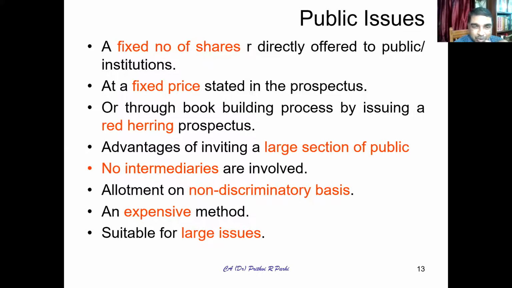No intermediaries are involved. It is on a non-discriminatory basis. Anybody can apply. It will be reflected in the cumulative data. He may be allotted shares. If shares are oversubscribed, then shares may be allotted proportionately. It is an expensive method, as book runners and other merchant bankers are involved. It is suitable for large issues. If you are coming up with a large issue, this is very useful.